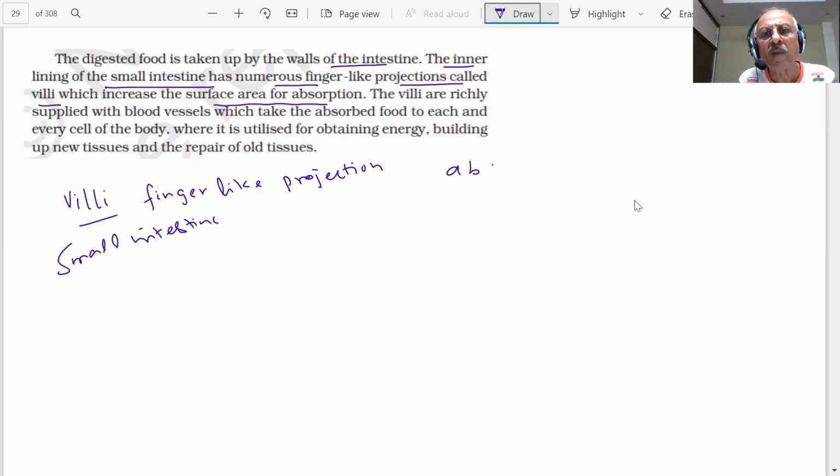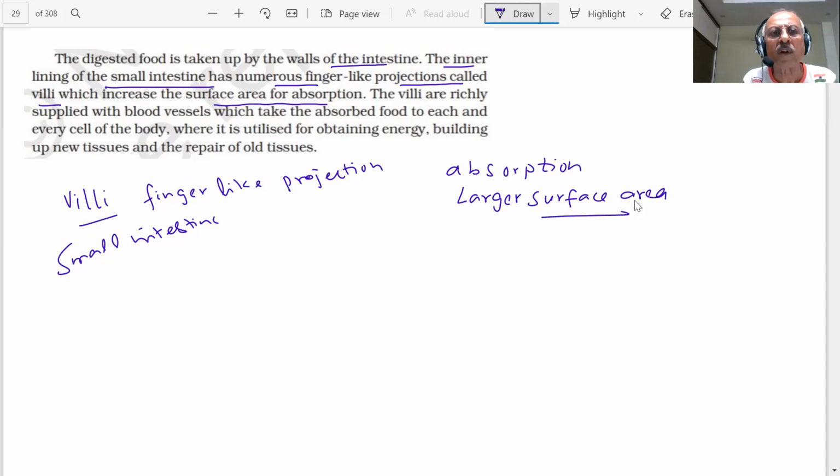What happens? Absorption. And this needs a larger surface area. The larger the surface area, student, the better the absorption. So what will be done? These finger-like villi increase the surface area. They increase, student, the surface area for absorption.